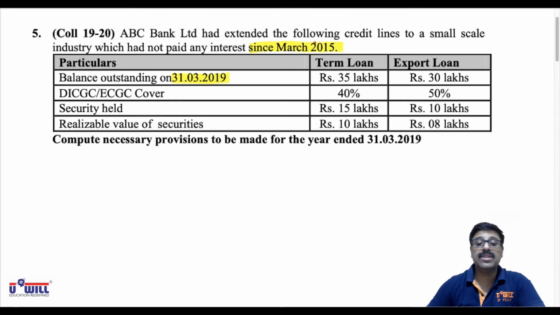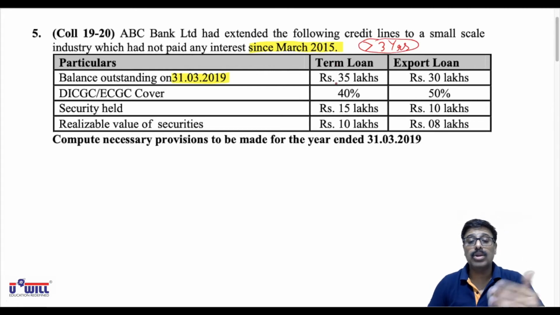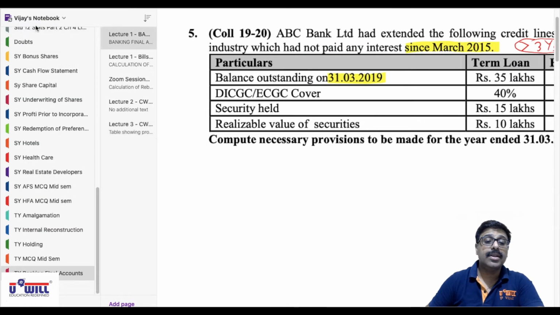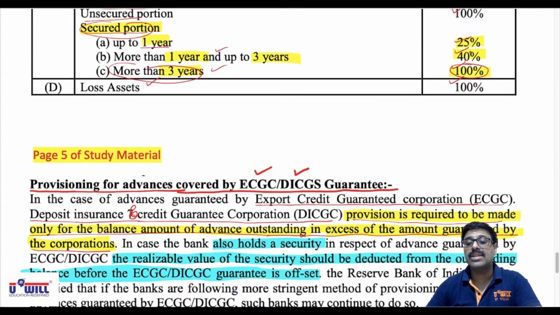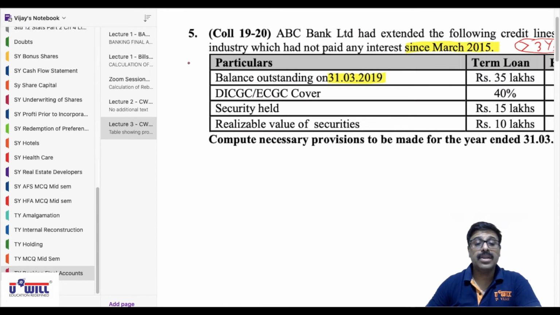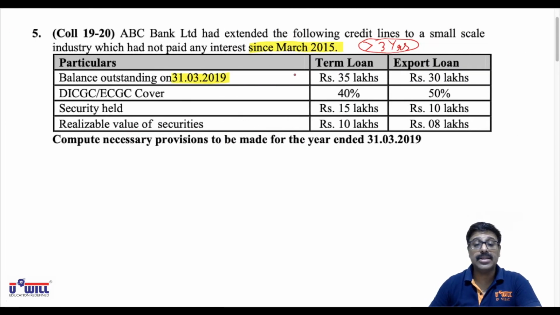Now March 2015 to 31/3/19 means more than 3 years have passed. Why am I telling you this? Because we have studied that if it is doubtful and more than 3 years have passed, then even if the amount is secured, we have to create 100% provision. Even if the amount is unsecured, we have to create 100% provision. So whether the secured amount is there or the unsecured amount is there, in both cases we have to create 100% provision. That's why it is important that more than 3 years have passed.